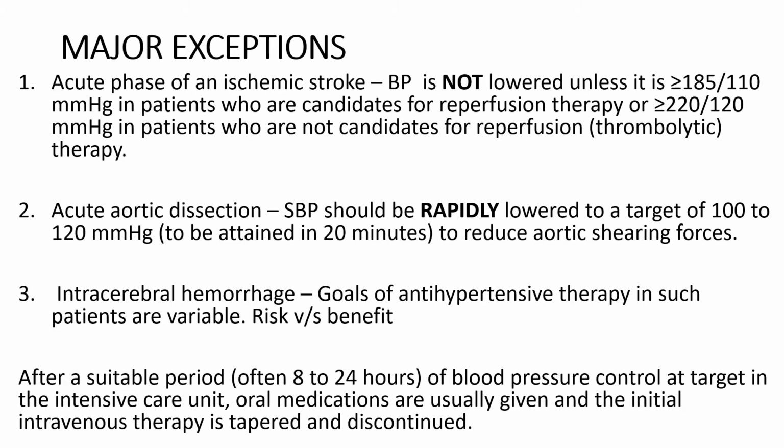However, if a patient has an acute aortic dissection, the systolic blood pressure should be rapidly lowered to a target of 100 to 120 millimeter of mercury, which has to be attained within the first 20 minutes of diagnosis of this condition. And this is required to reduce the aortic shearing forces. It can be life-saving for the patient. Also, in intracerebral hemorrhage, the goals of antihypertensive therapy are variable. We have to assess the risk versus the benefit. This will be discussed again later.